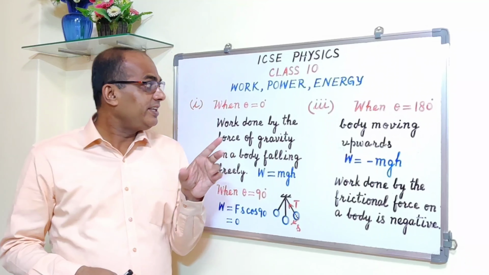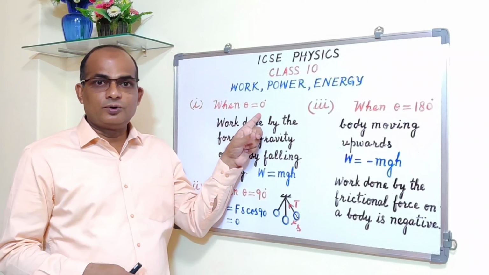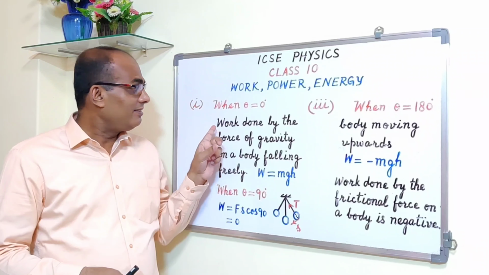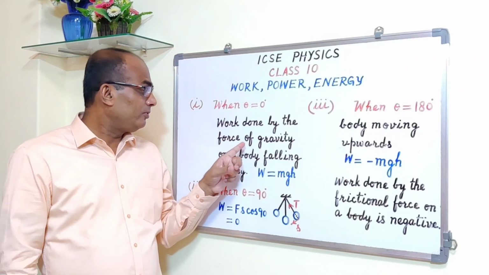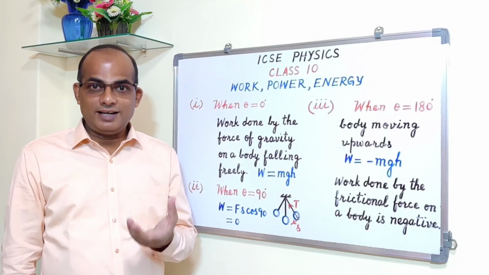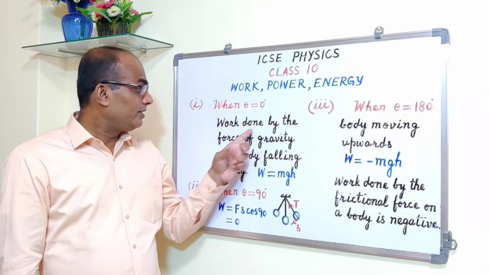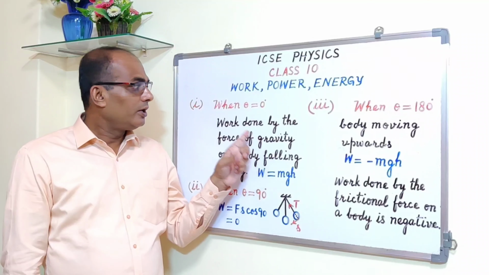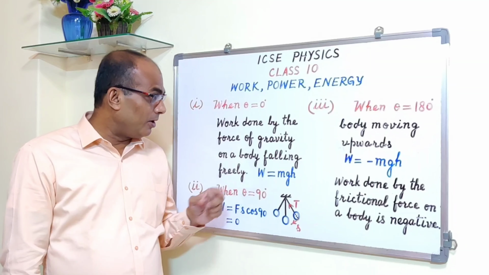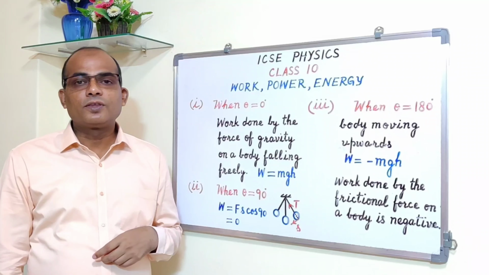Alright, so first case, when theta is equal to 0. An example is the work done by the force of gravity, the gravitational force, on a body falling freely.